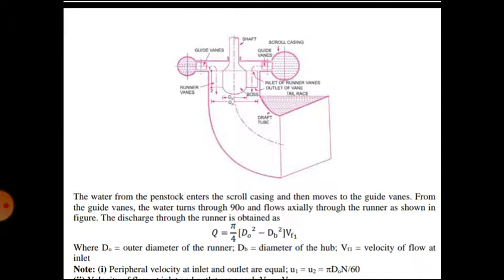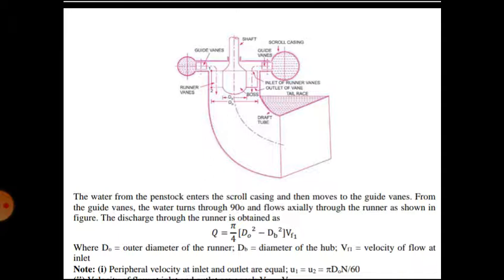Okay. Now since we already explained to you, you understand very simply. Water is initially flowing along the radial direction. Now it is turned to the axial direction. There is an inlet point and an outlet point. At the inlet, flow becomes axial.